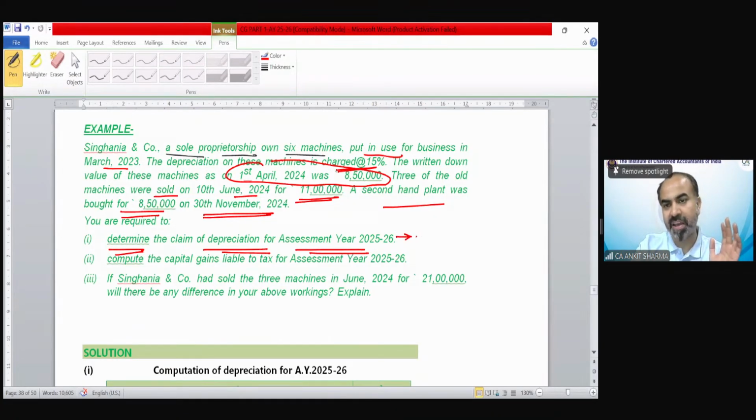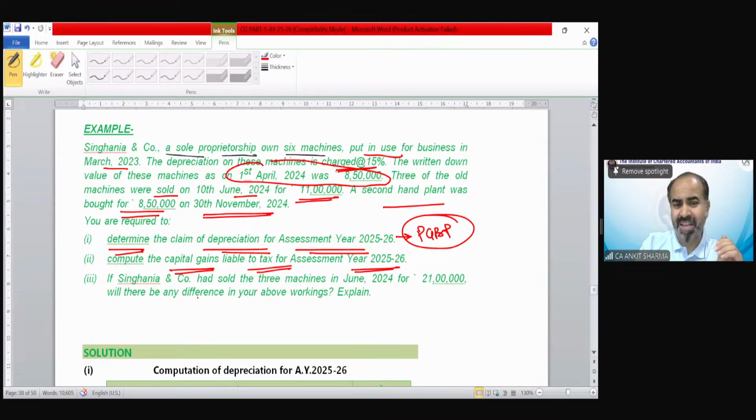This must have been part of PGBP, the provision you have already gone through. So how to calculate depreciation? These provisions you must have gone through under PGBP, which has already been discussed in these classes. Then we have to compute the capital gain liable to tax for assessment year 25-26.